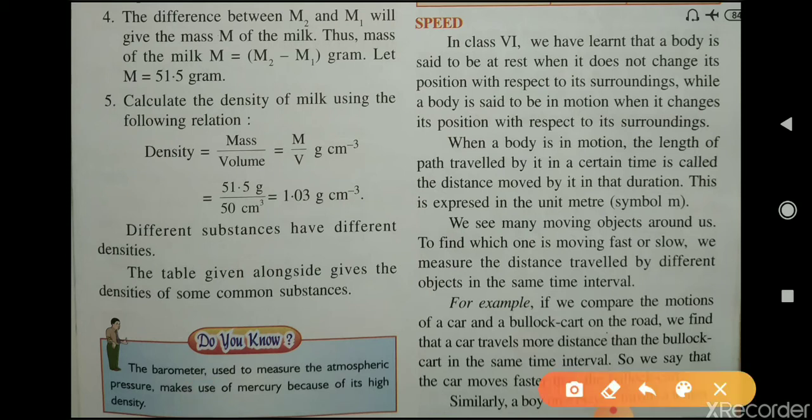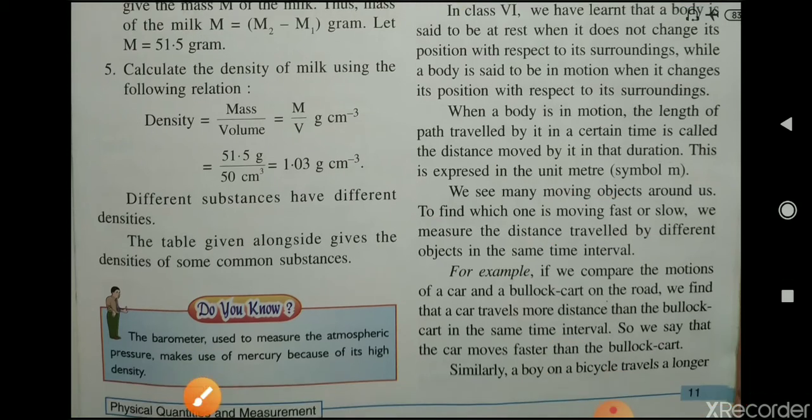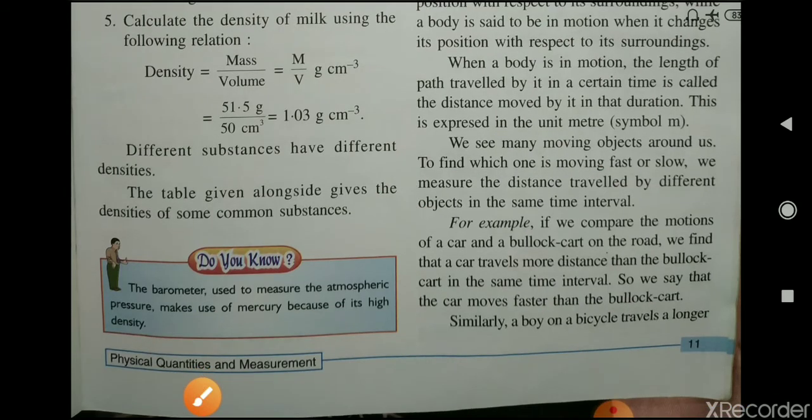We see many moving objects around us. Now, to find which one is moving fast or slow, we measure the distance traveled by different objects in the same time interval. For example, if we compare the motion of a car and a bullock cart on a road, we find that the car travels more distance than the bullock cart in the same time interval.